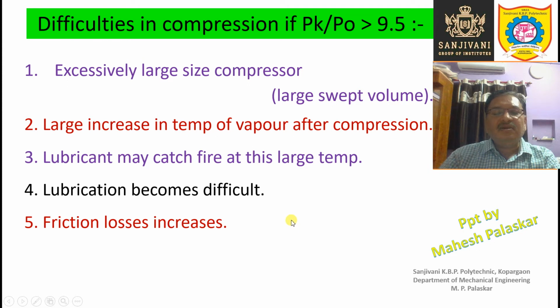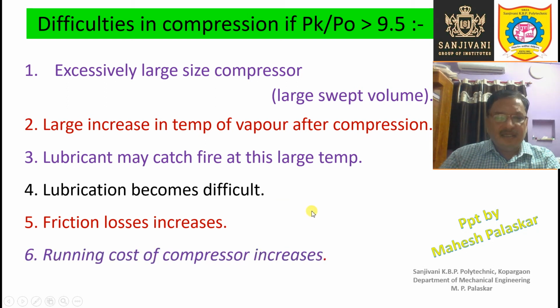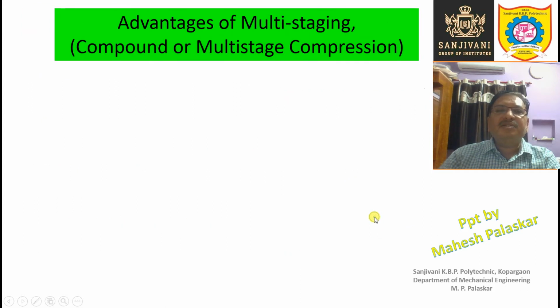Friction losses are increased due to the increase in temperature, and that is also undesirable. The running cost of the compressor also increases because it will consume more power, more energy. So the running cost as well as the maintenance of the compressor will also be increased.